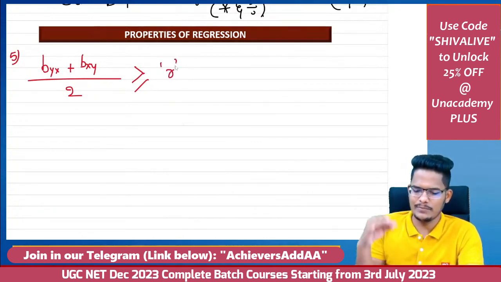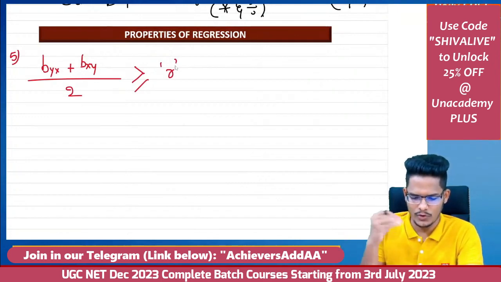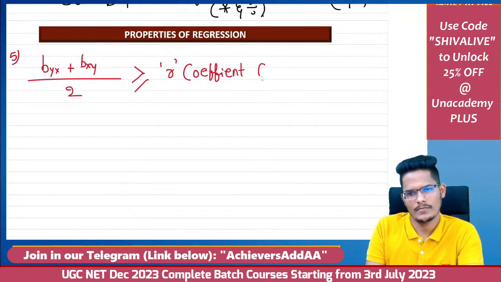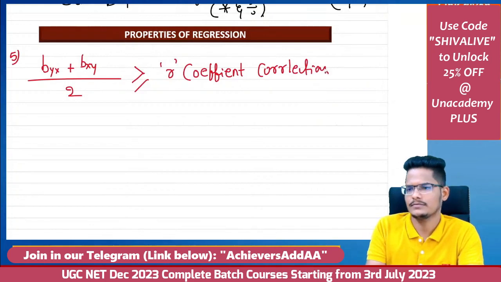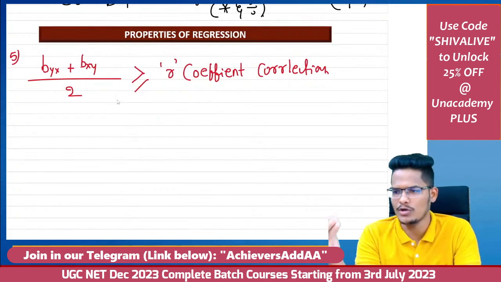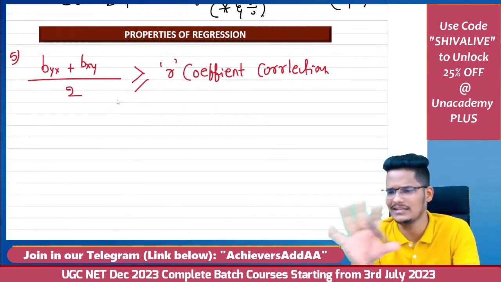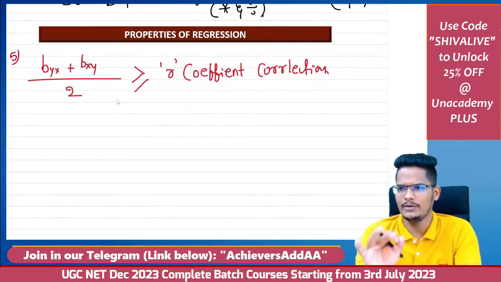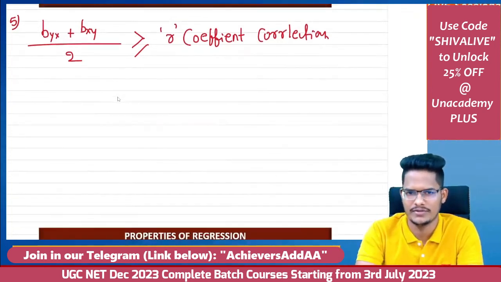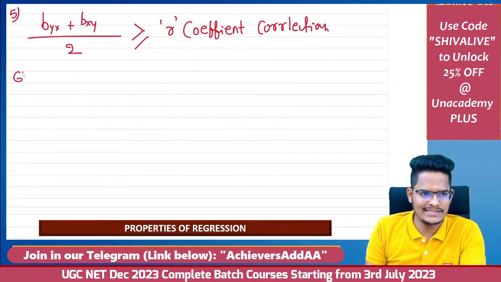Arithmetic mean of both regression coefficients is equal to or greater than the coefficient of correlation only. This is the coefficient of correlation, right? The arithmetic mean of the regression coefficients is more than or equal to it. It must not be less than the correlation coefficient. It will be equal to the correlation coefficient or more than the correlation coefficient, but it is not less than the correlation coefficient, right?